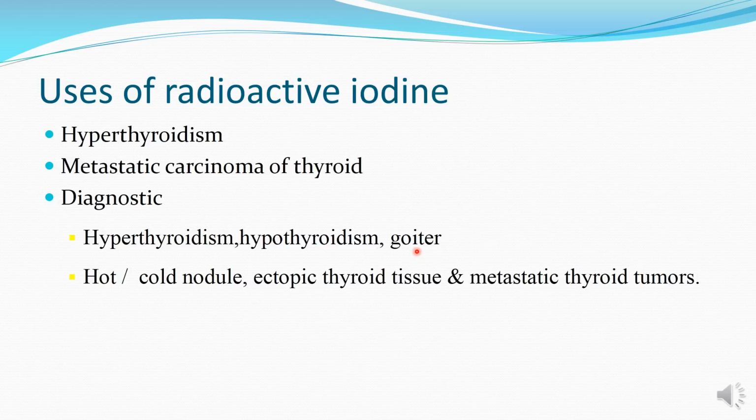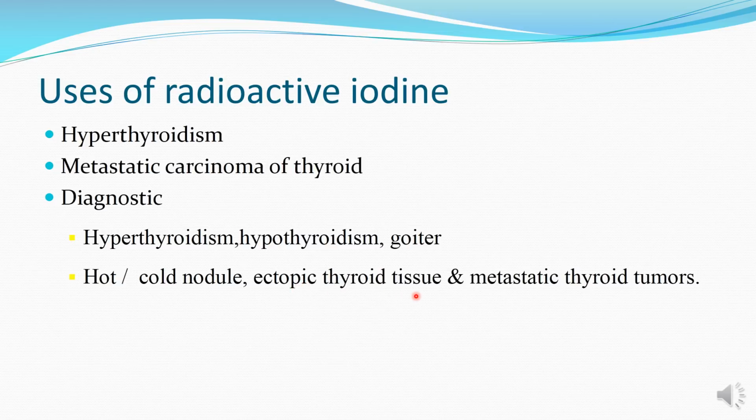hypothyroidism or goiter. They are differentiated as hot or cold nodule. Hot meaning the radioiodine is taken up by the nodule, and therefore it shows that it is an active nodule which can functionally secrete thyroid hormone, while a cold nodule means that the tissue does not have any thyroid follicle-like function.